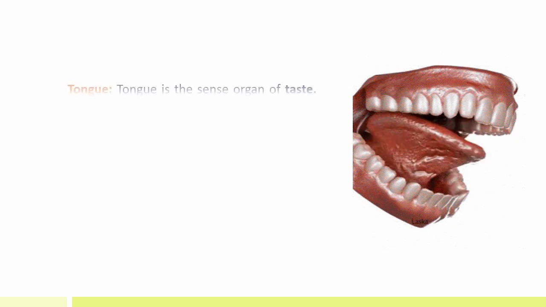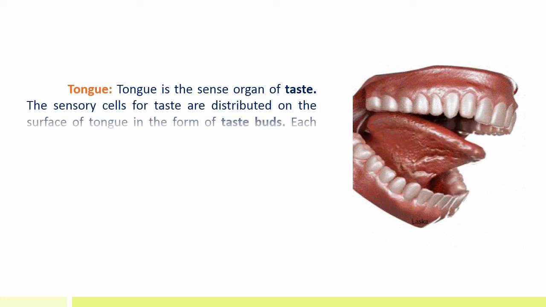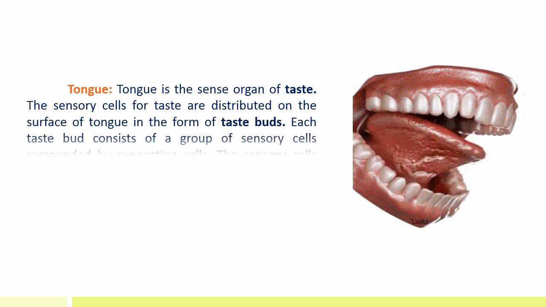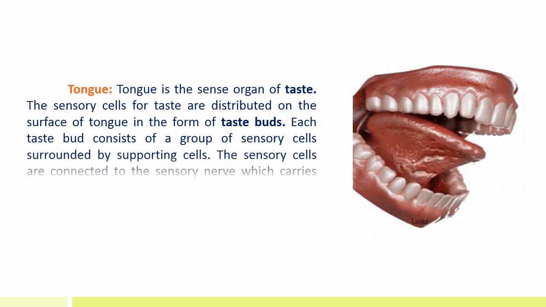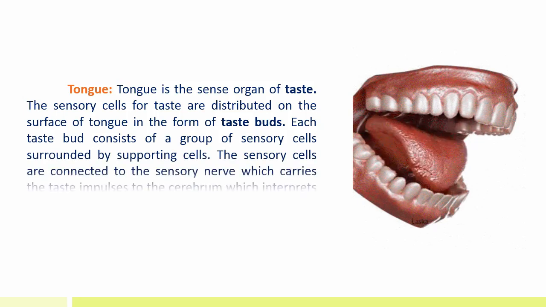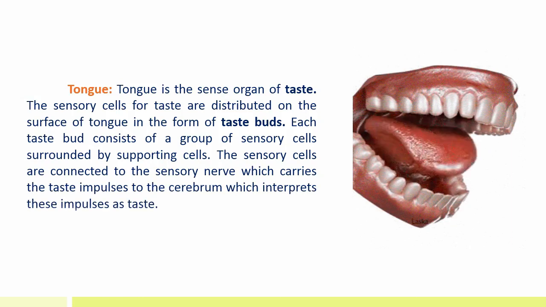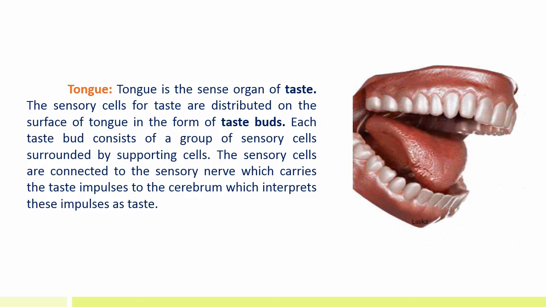Tongue. Tongue is the sense organ of taste. The sensory cells for taste are distributed on the surface of tongue in the form of taste buds. Each taste bud consists of a group of sensory cells surrounded by supporting cells. The sensory cells are connected to the sensory nerve which carries the taste impulses to the cerebrum, which interprets these impulses as taste.